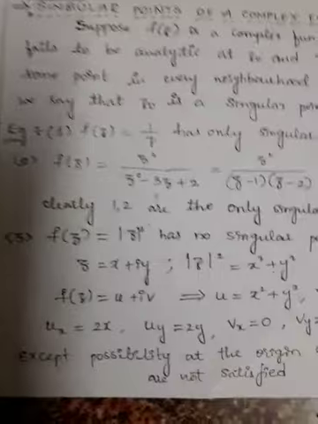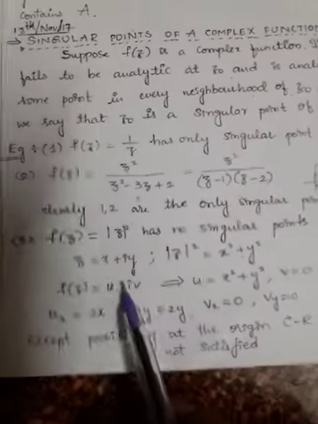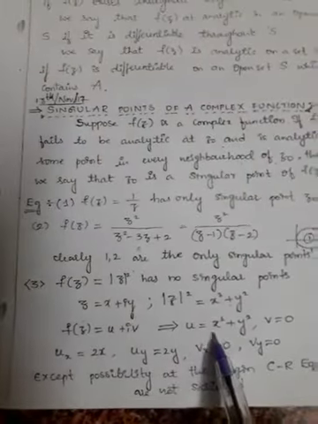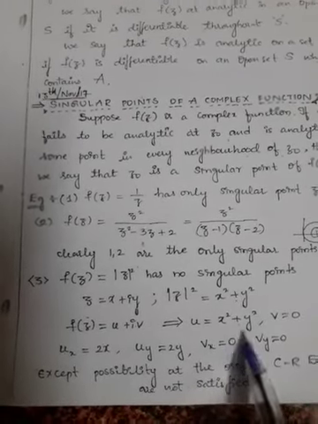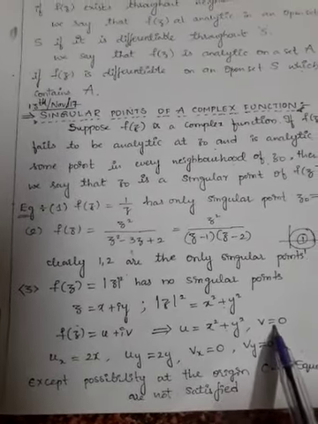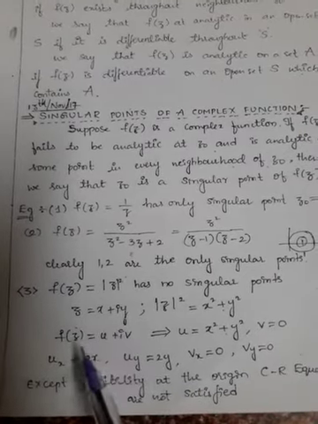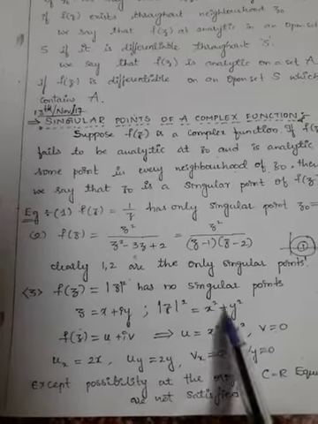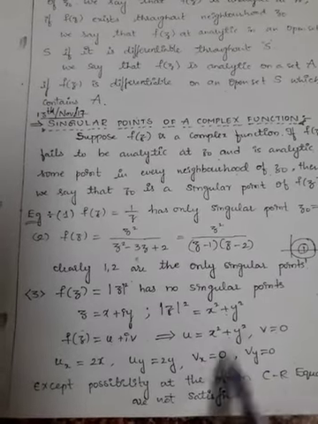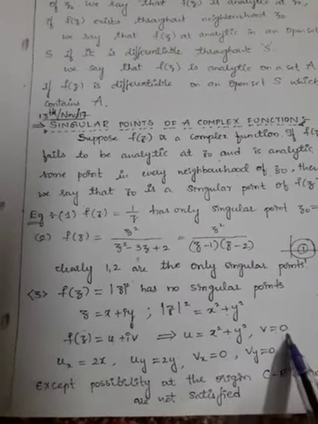So f of z is u plus iv, where u is x square plus y square, the real part, and v is 0, because there are no imaginary terms here.